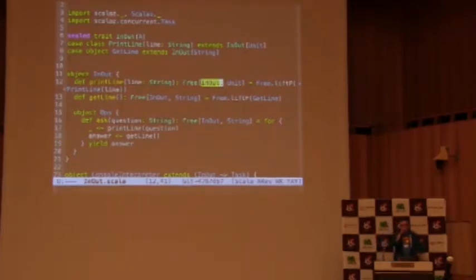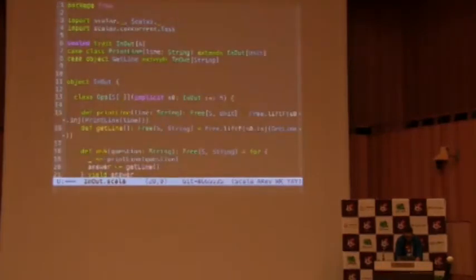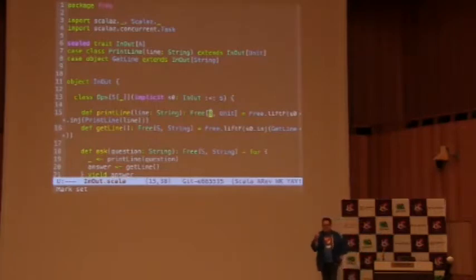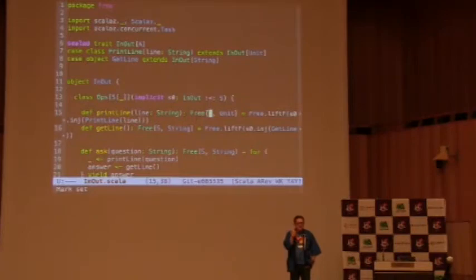Well, let me do a little bit of magic. All right, so there we are. So now the difference that you might see is this letter S. We no longer have a program that will use the language input output. We have a program that uses some language S, whatever that S might be.